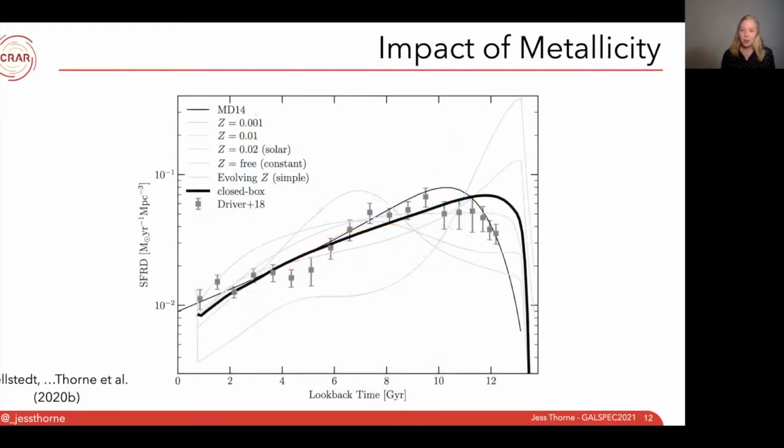If we make a physical but simple approach, assuming something like a closed box model for our metallicity, we can get a much closer cosmic star formation history to previous measurements. So that's shown in this black line here.